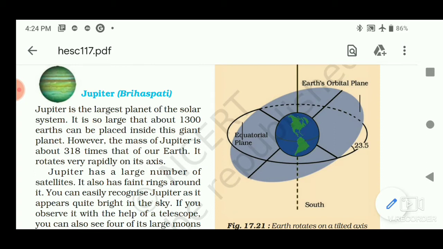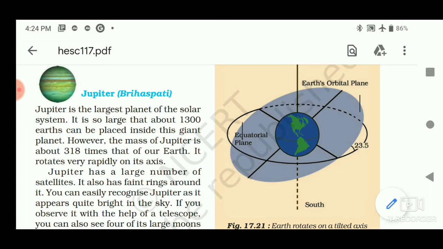Today we learn about outer planets: Jupiter, Saturn, Uranus, Neptune. In the previous video we learned about inner planets Mercury, Venus, Earth, Mars, and also discussed Jupiter. Today again I am starting from Jupiter.